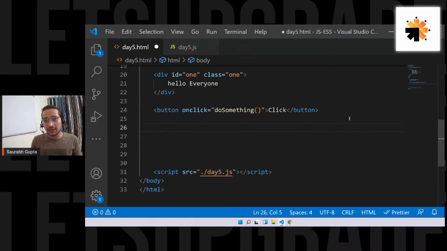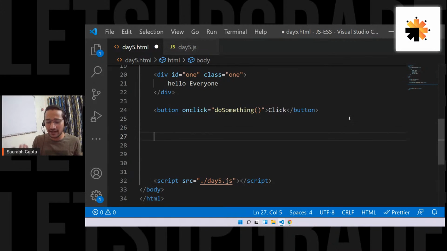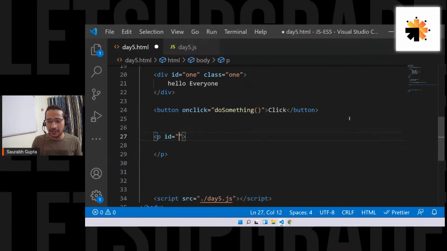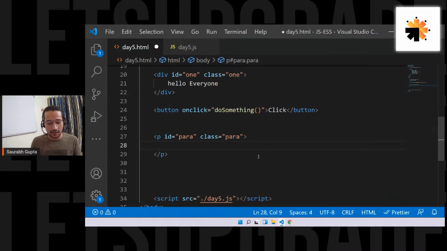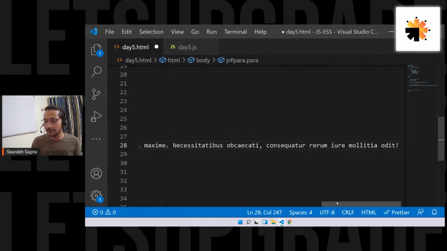Okay, so I just want to show you that div is not the only thing that you can work with. You can work with any element. Just select that. See, guys, basic understanding. You should know how to select an element. That's all. Any element is fine. So let's create a p. Let's give it an ID of para and also a class of para. Class for CSS and ID for JavaScript. Write something like some content. That's fine. Okay.